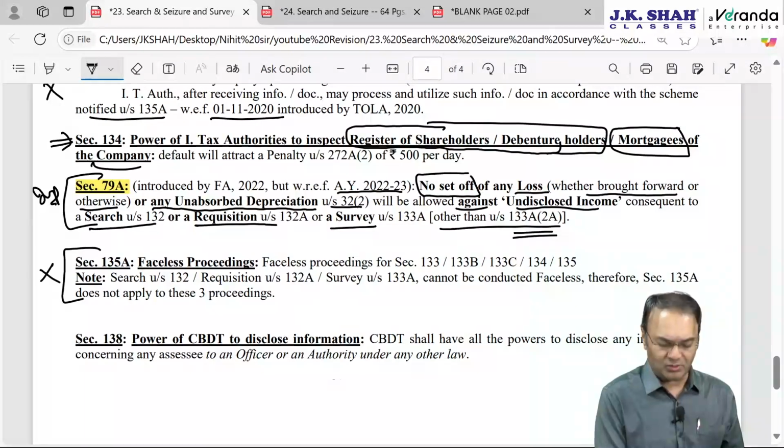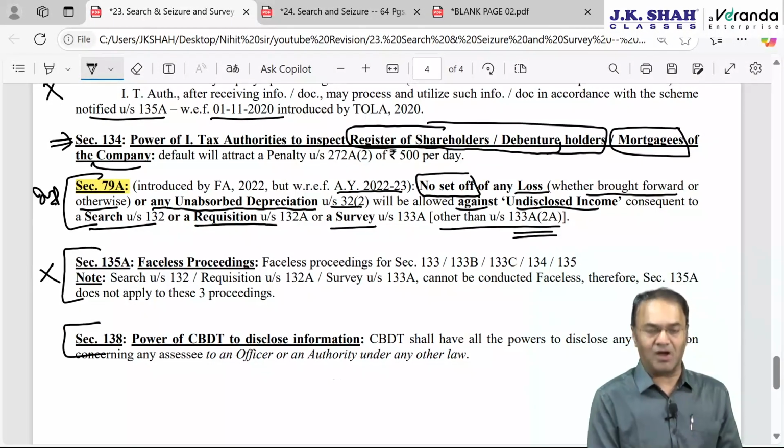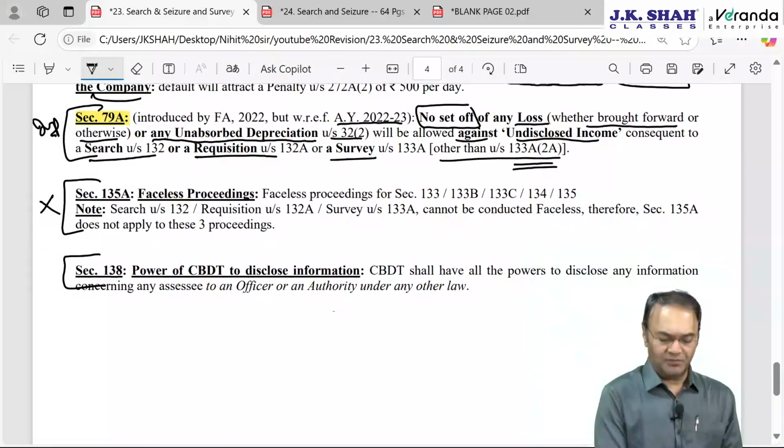135A faceless proceeding, totally unimportant, and 138 power to disclose the information of assessee. Power to disclose information, this is again unimportant.